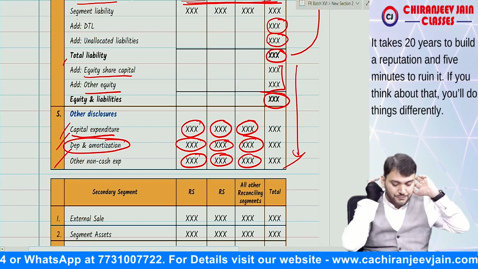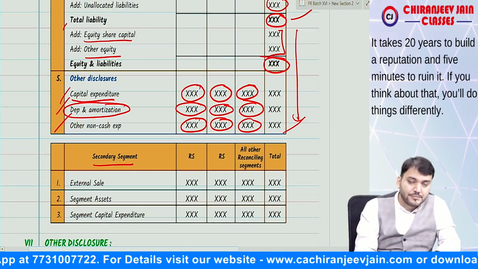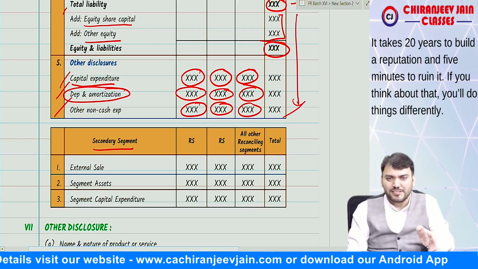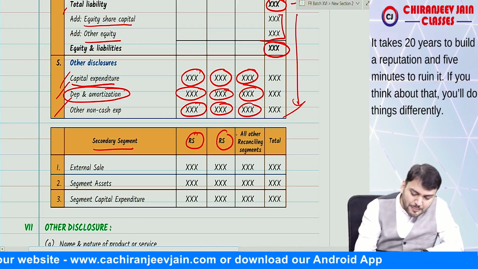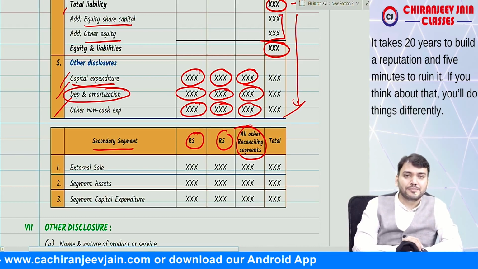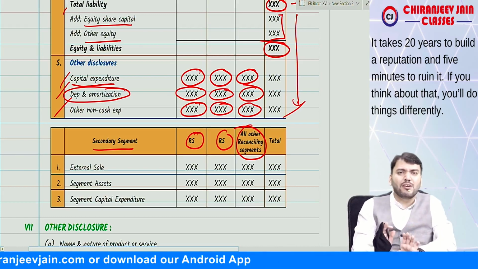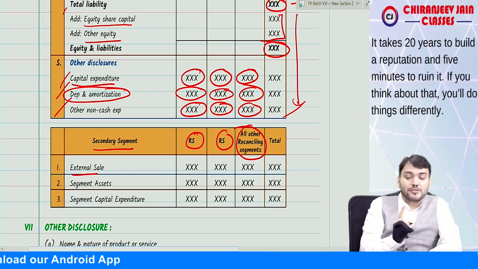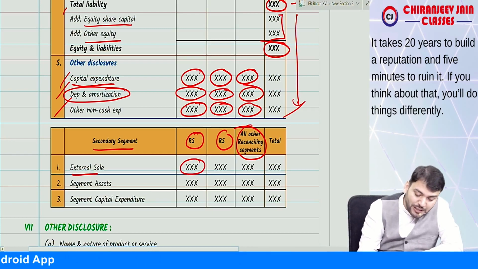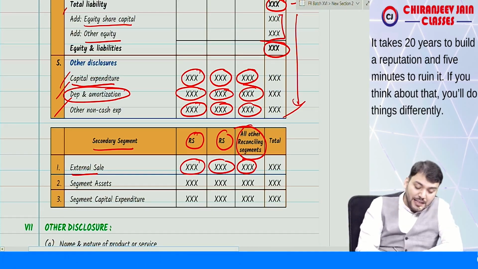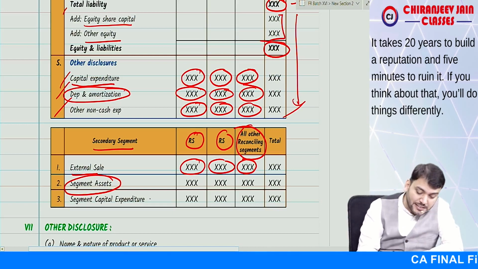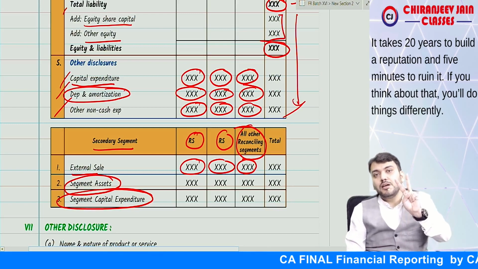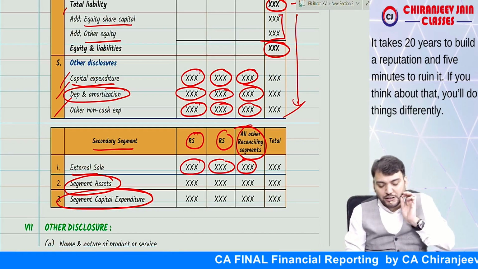Understood? Understood. Then the secondary segment. If the primary is based on product, this will be based on location. Correct? Yes sir. In this also we have reportable segments and all other reconciling segment. But for this we don't do reconciliation. In this first we write external sale, not segment revenue. Only external sale needs to be disclosed. Then segment asset needs to be disclosed. Then segment capital expenditure needs to be disclosed. So only three pieces of information: external sale, segment asset, and segment capital expenditure need to be disclosed.